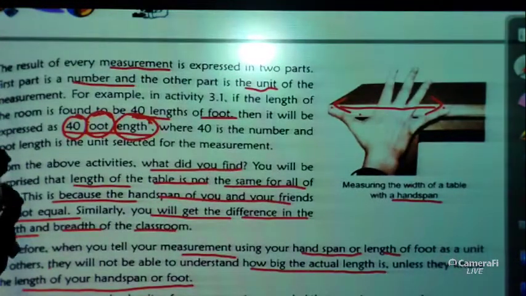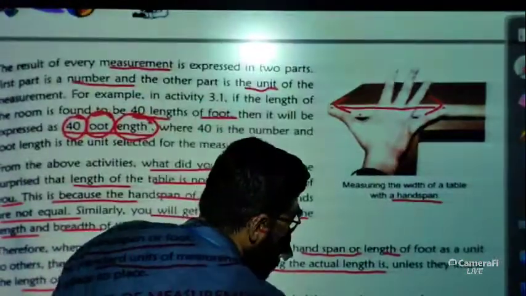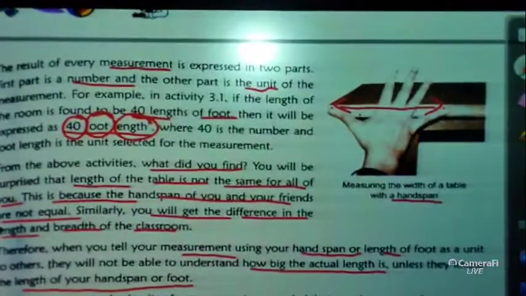Therefore some standard units of measurement are needed that remain constant from person to person and place to place. That means we need some constant amount. That is very important.